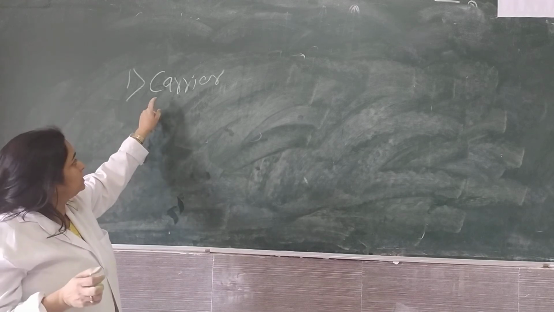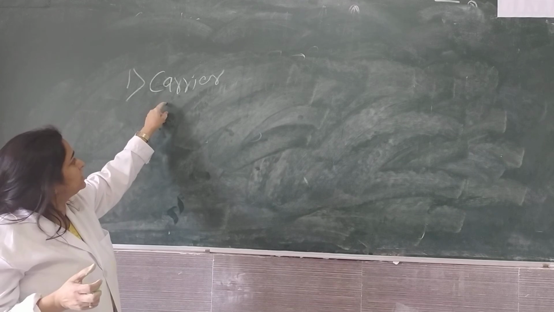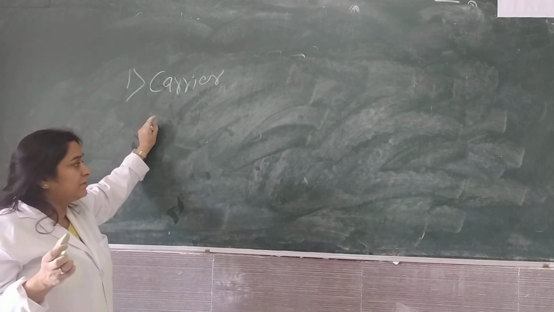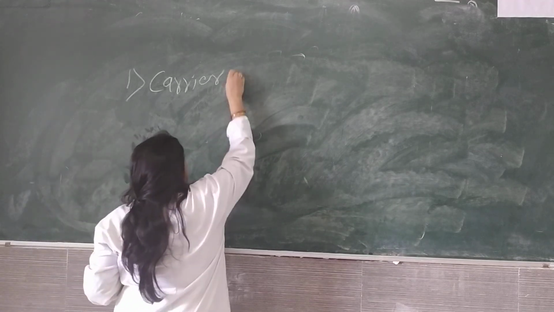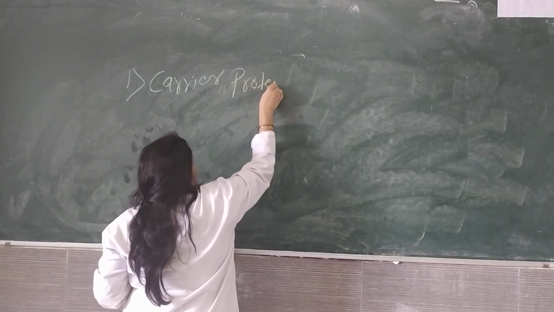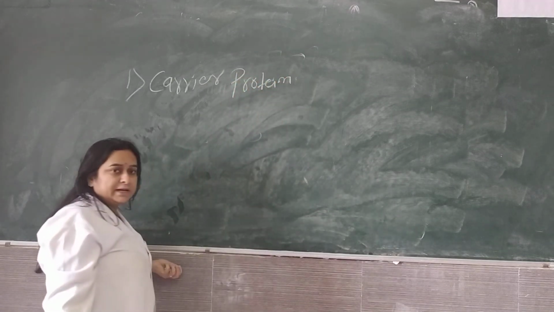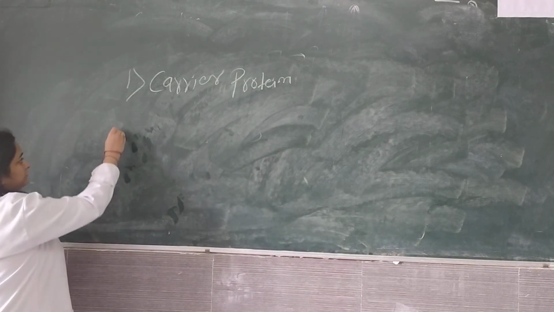Those molecules need a carrier. So some proteins act as carrier proteins, which help in the transport of molecules inside and outside the cell.